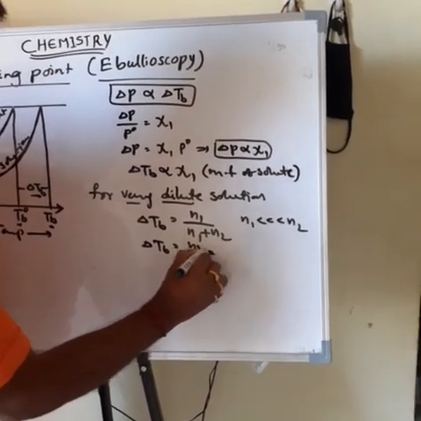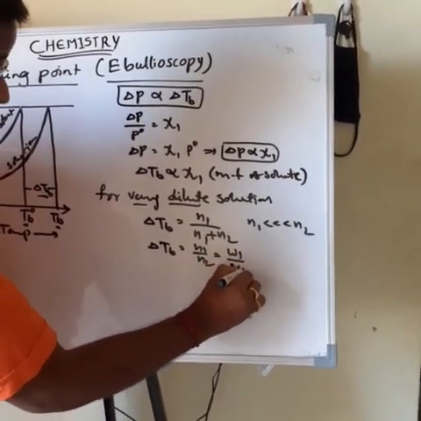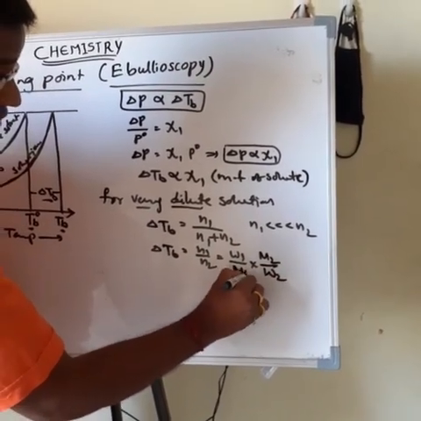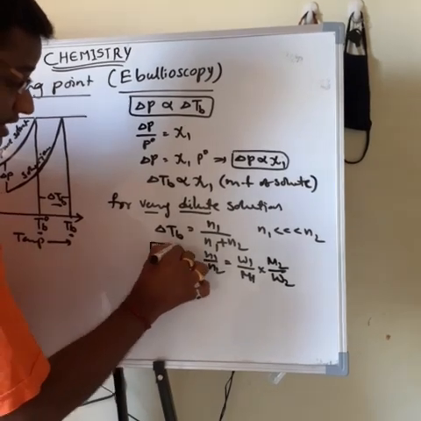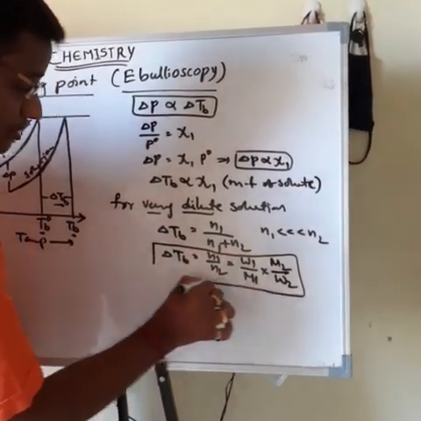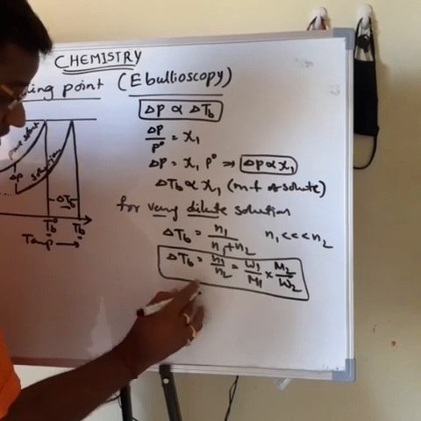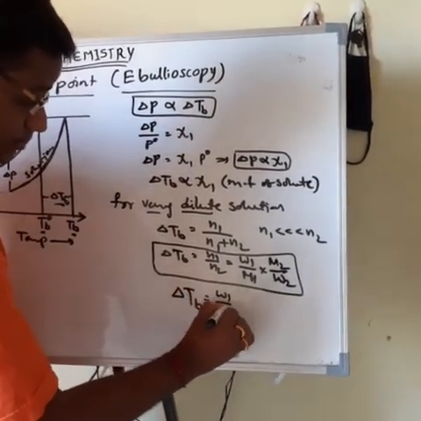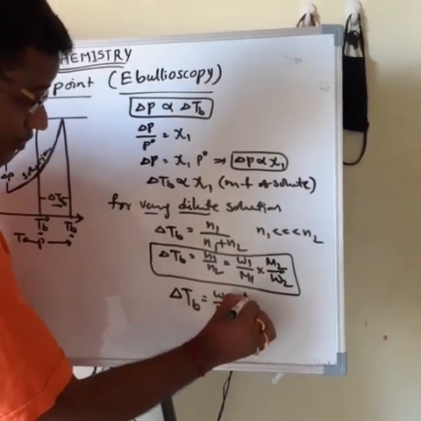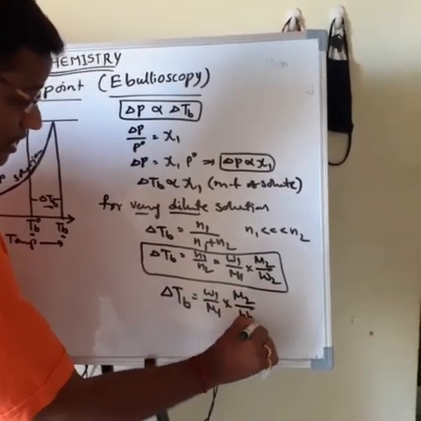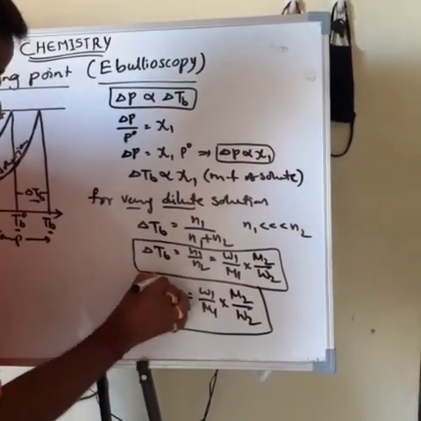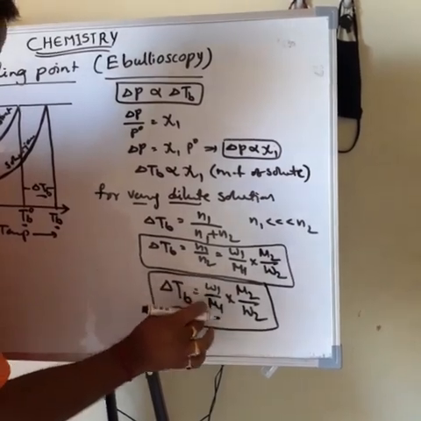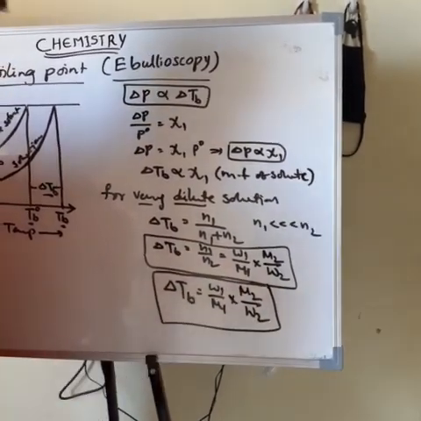That means N1 is W1 by M1 into M2 by W2. So this is one of the formulas: for a very dilute solution, the elevation of boiling point delta TB is proportional to W1 by M1 into M2 by W2.